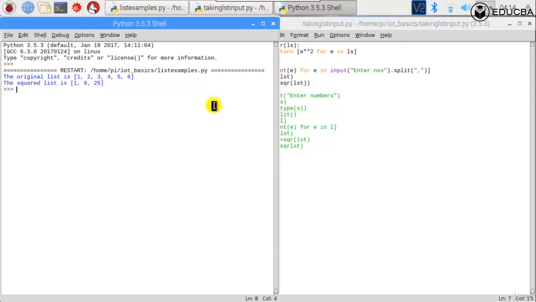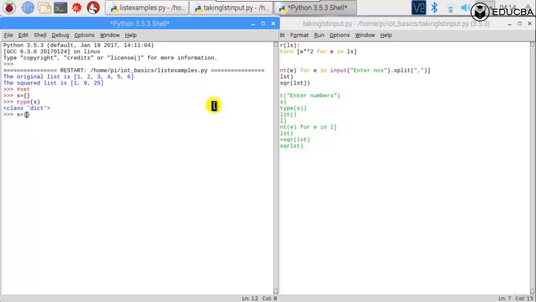The next data structure that we're going to look at is a set. So what is a set? A set is, again, I can define it with curly brackets. You can't define an empty set though, because if you define an empty set and see what the type of S is, it would tell you that it is a class dictionary. You can't define an empty set.